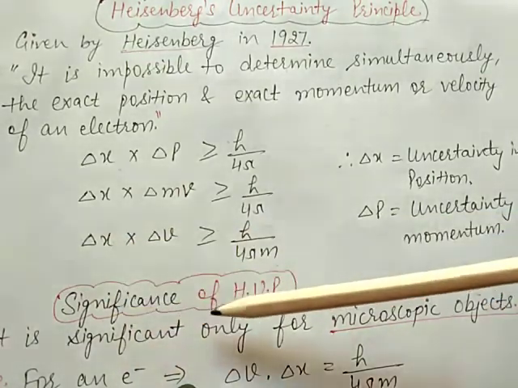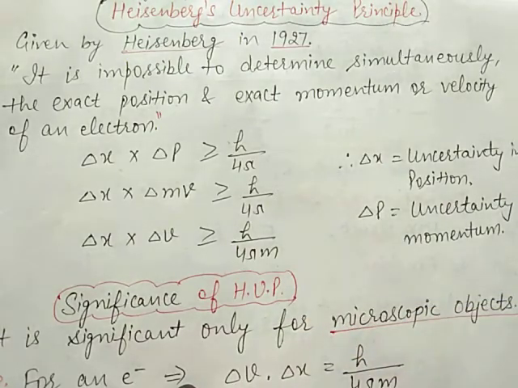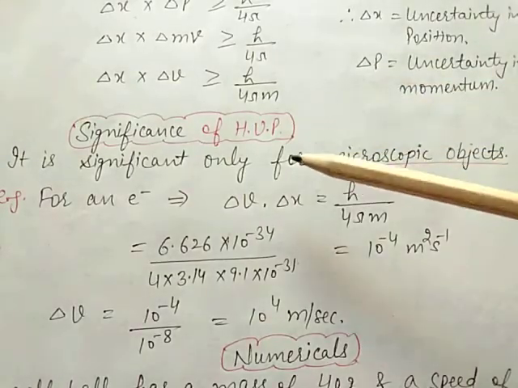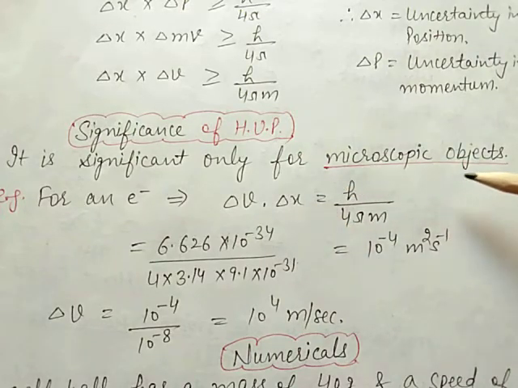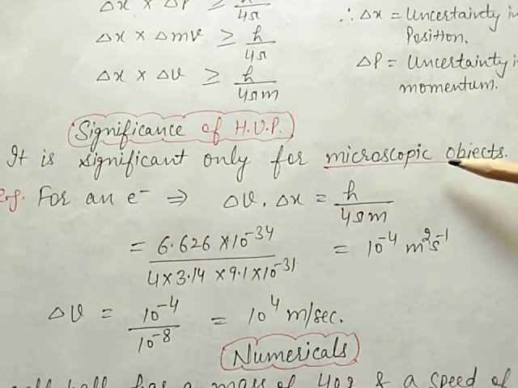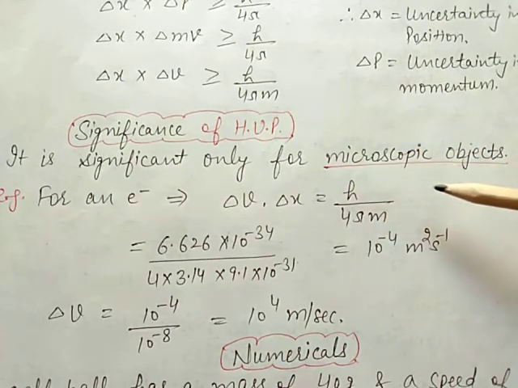Now, what is the significance of the Heisenberg uncertainty principle? This principle is applicable only to microscopic objects, meaning small objects, but is negligible in the case of macroscopic objects.